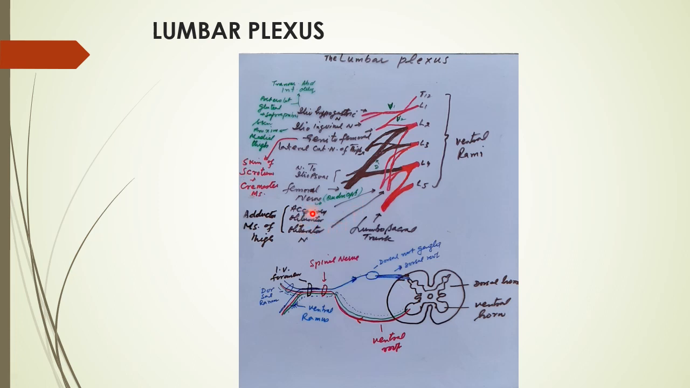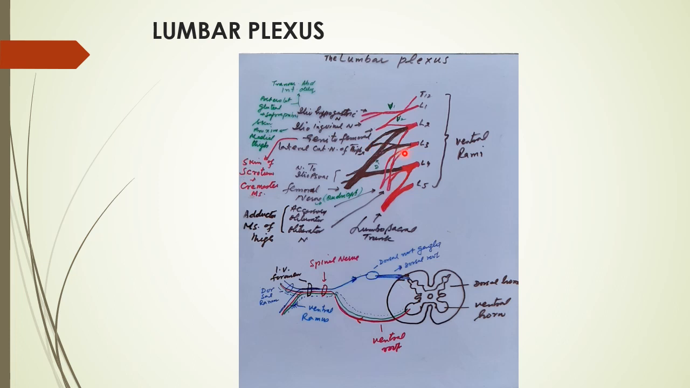Accessory obturator. The accessory obturator supplies the adductor muscles of the thigh. This second combination from the second part, which is shown in black, is the motor component, the part which supplies the lateral cutaneous nerve of the thigh. It joins with L3 and L2, that together, L2 and L3, form the lateral cutaneous nerve of the thigh. It supplies the lateral side of the thigh, cutaneous supply.